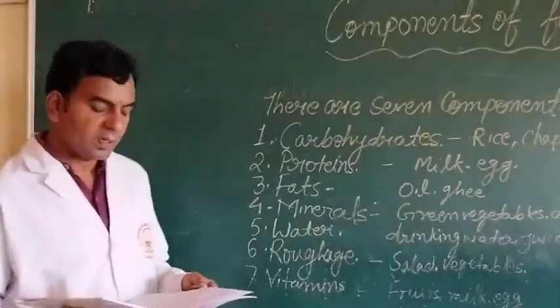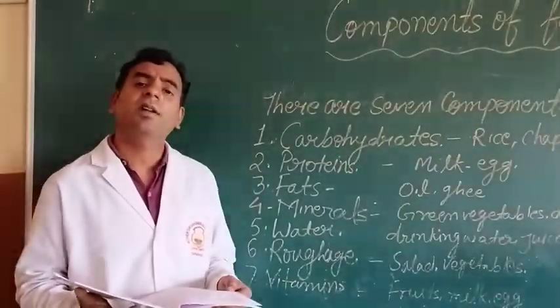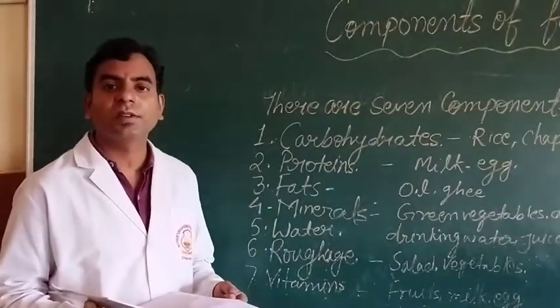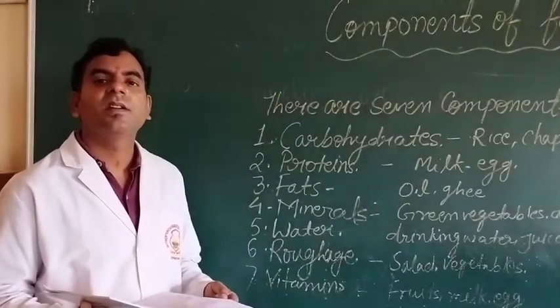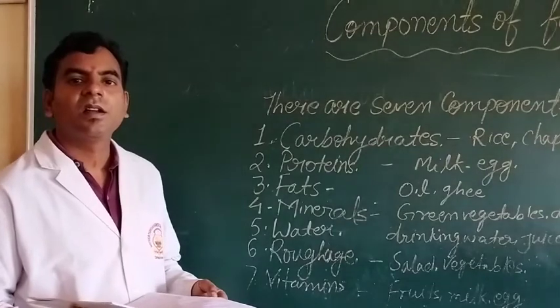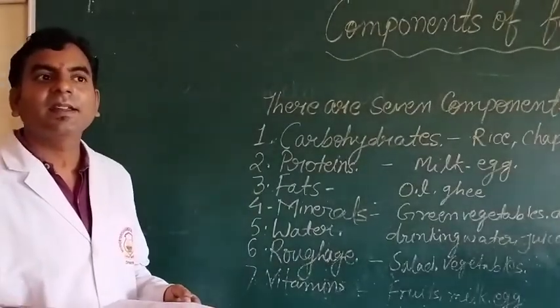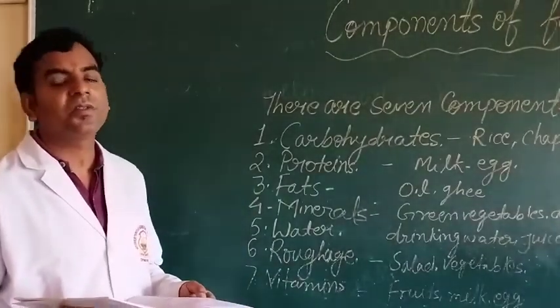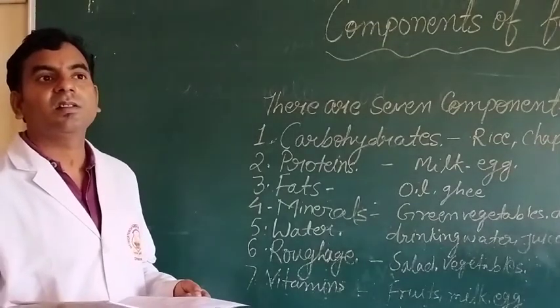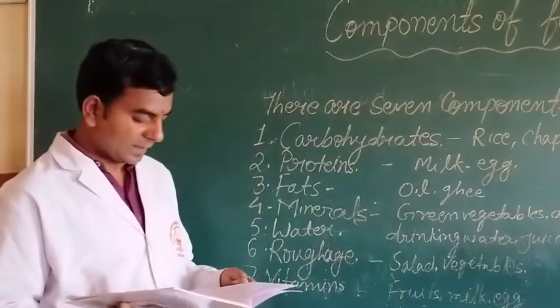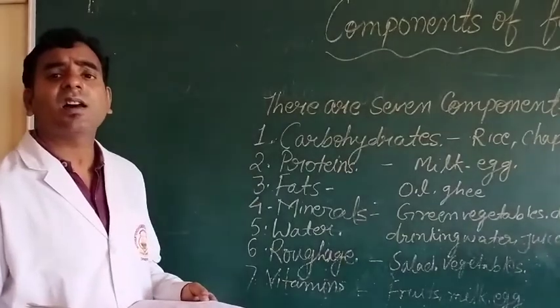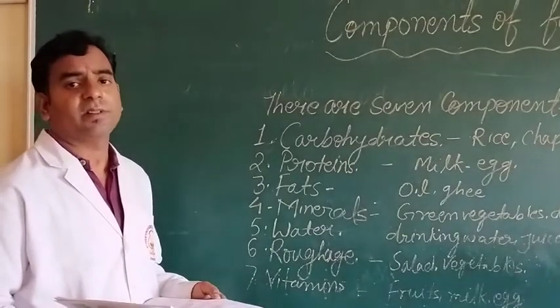What is the source of water? Drinking water, juice, and water-rich vegetables or fruits, like cucumber. Roughage is also dietary fiber.